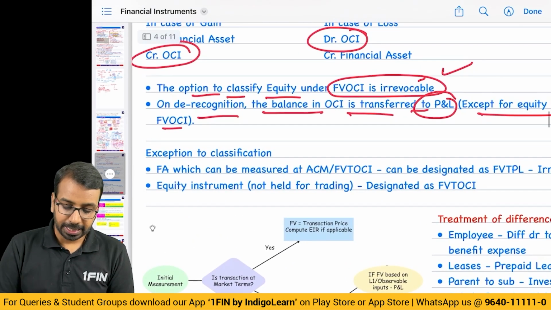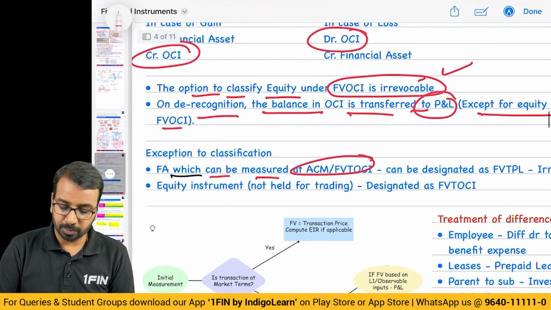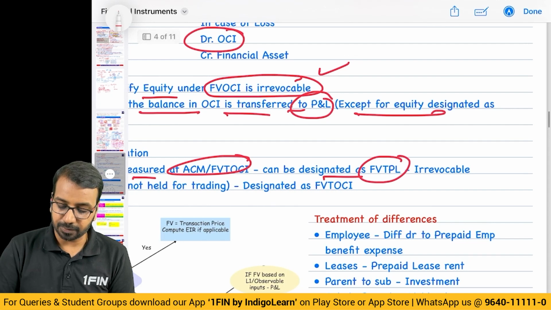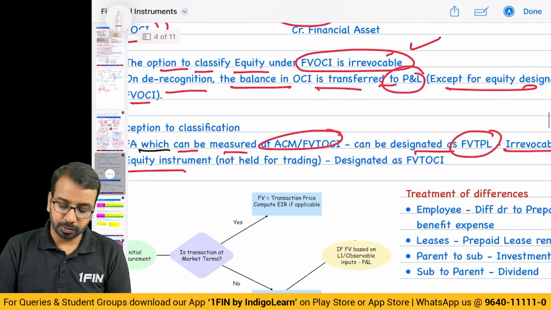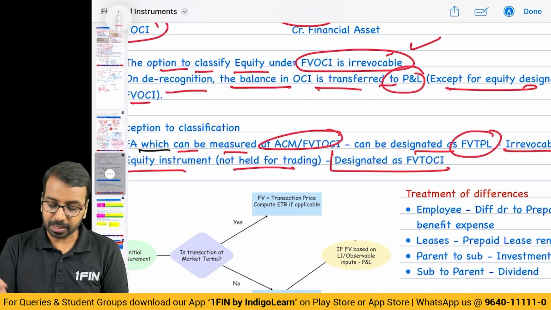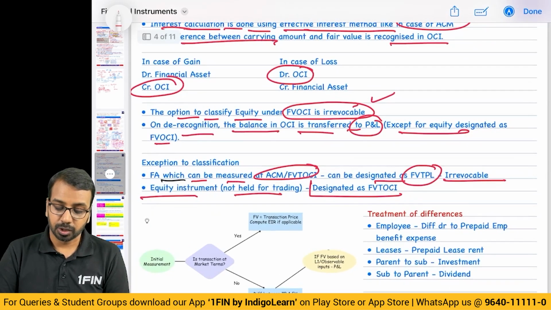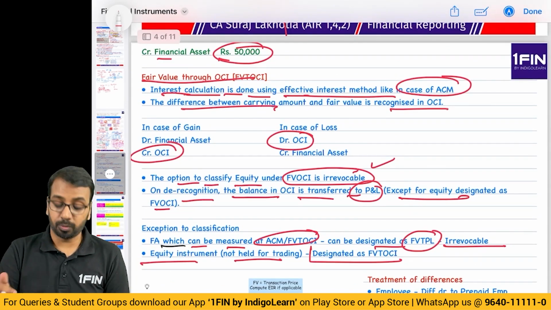Then, any financial asset which can be measured at ACM or FVT OCI can be designated as FVTPL, which is again an irrevocable choice, and an equity instrument which is not held for trading, you can designate it as FVT OCI. Alright. So, this is the summary of how you do the accounting for it.